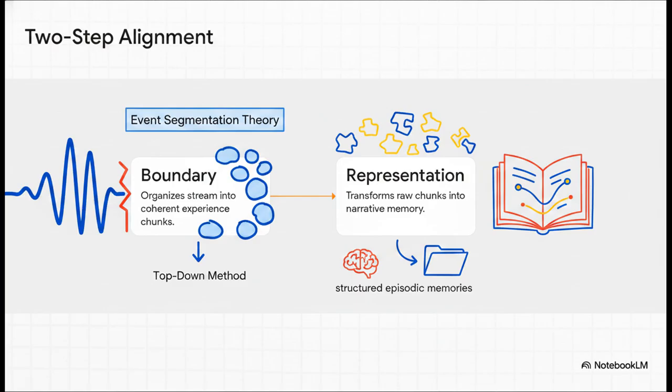So, how do we actually create these meaningful memory chunks? Nemori uses a two-step process called the two-step alignment principle. First is boundary alignment, and second is representation alignment. This top-down method is inspired by event segmentation theory. It basically stops the AI from relying on lazy, arbitrary character limits and forces it to evaluate the actual semantic meaning of the conversation stream.